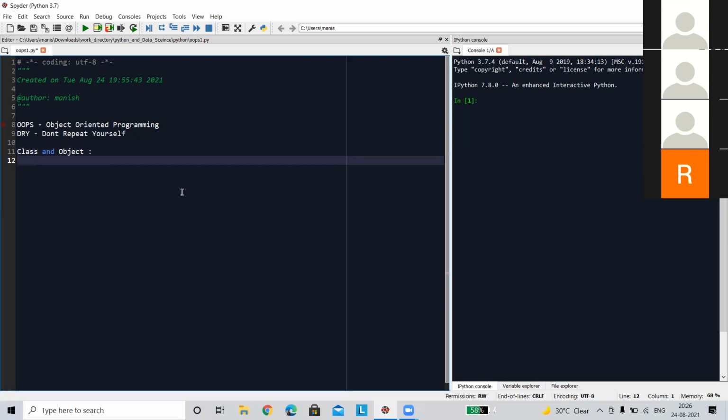Now, next is inheritance. Inheritance, you know that when your parents have some kind of properties, like if your parents have blonde hair and you can have blonde hair, you can say that this genetic property is inherited from your parents to the child.